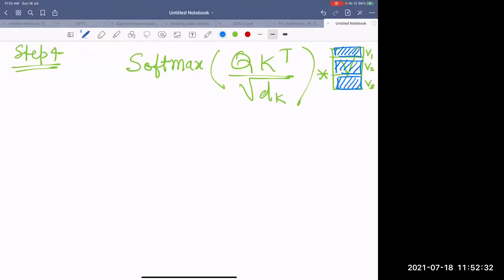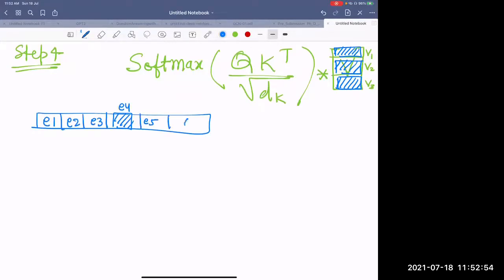Now, what does this really mean? Let me show you once. Say I have got a sentence like this: some words, this is E1, E2, E3, maybe this is E4, E5, and E6. And assume that this is French, only 4 words: F1, F2, F3, and F4. Then